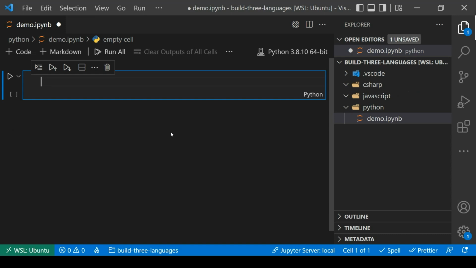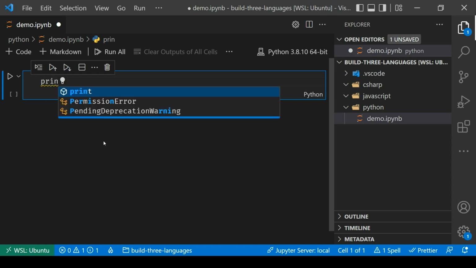to program in Python. Because what's great is that I'm going to be able to write my code inside of this cell right here, hit this little play button right here, and it will run my code and display any output right below it. So let's display out our hello world. And the way that we display text in Python is by using the word print.